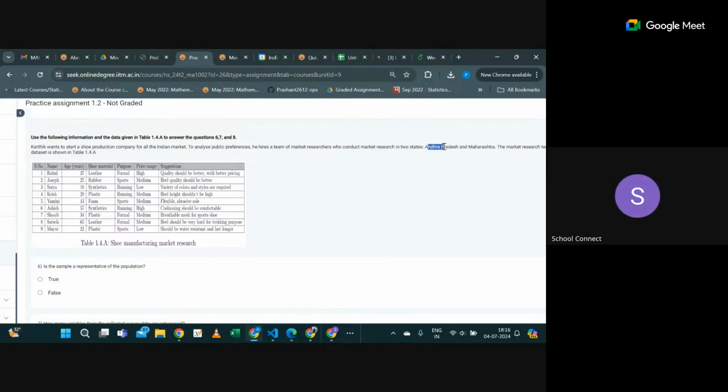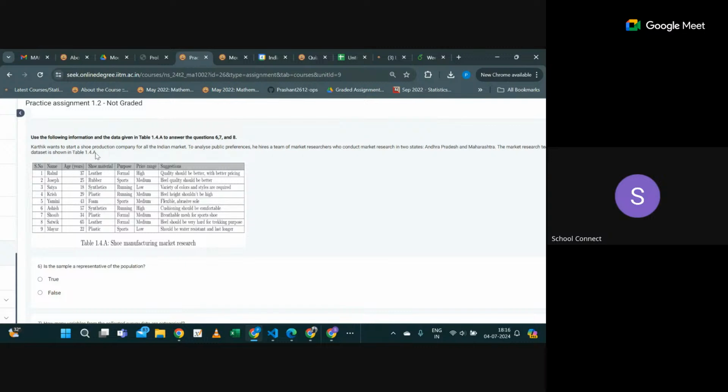Suppose, for example, I'm interested in collecting the names of people from Andhra Pradesh and Maharashtra. Then again it's not a complete data set, right? So what is their objective?